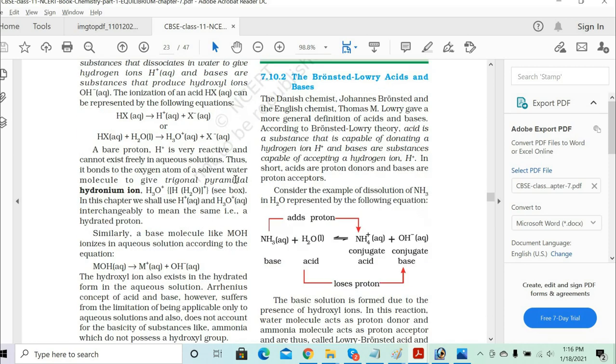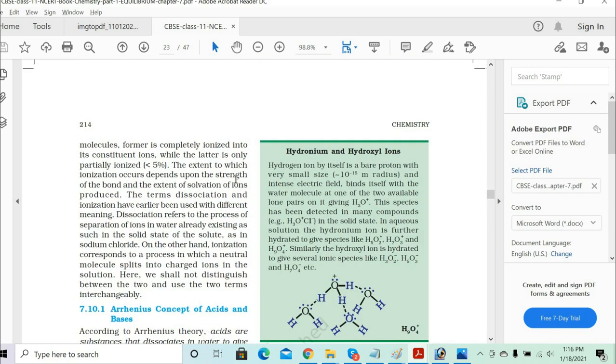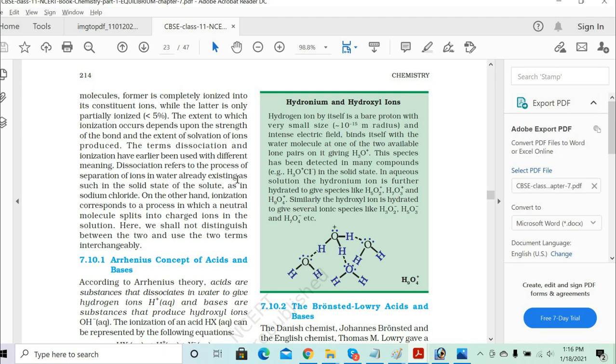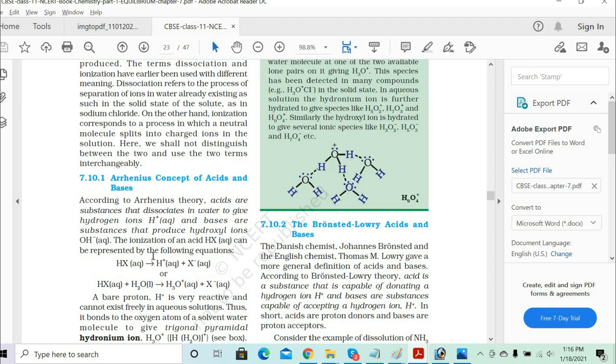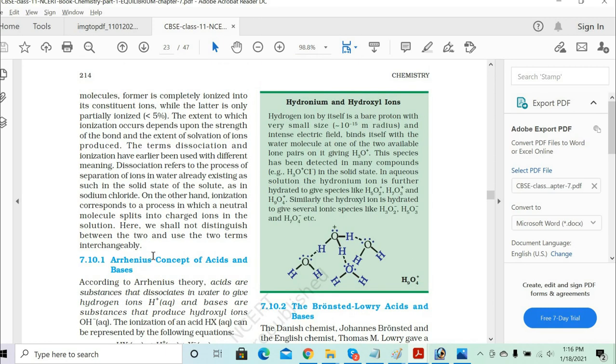Correct? So how do we cater then? So that's what becomes the limitation of the Arrhenius concept of acid and base. For the acid part it was very clear, but the base part was not clear. Now let's understand the hydroxyl ions.